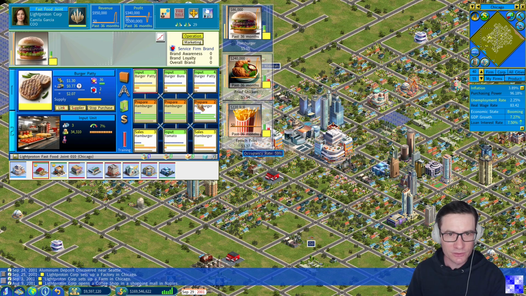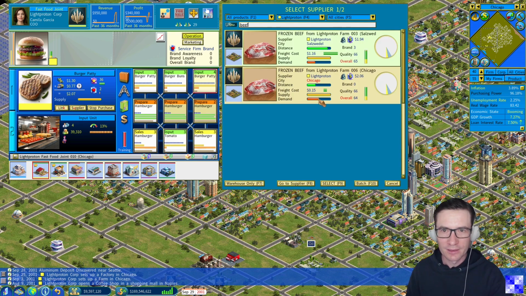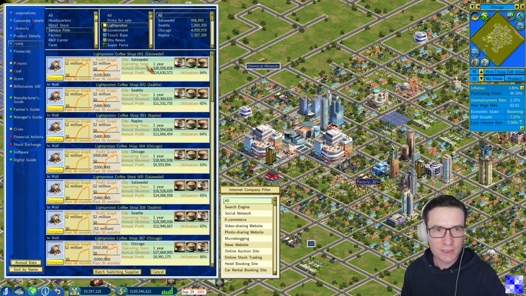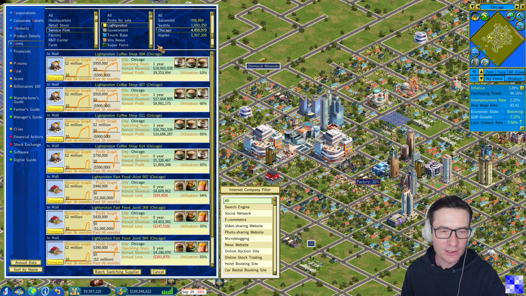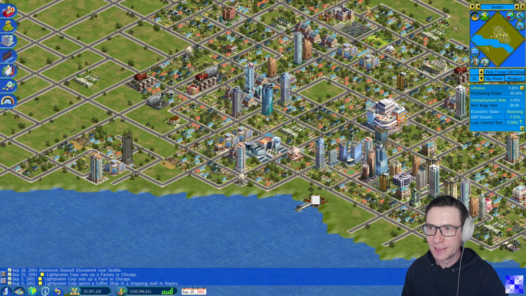We go to the fast food joint, burger patty, supplier. Yes, link. No, not again. Link. Patty. We now go to the factory in Chicago. Batch switching, but only for Chicago, right? Batch switching supplier, 4 firms updated. And in Seattle, we will do the same.